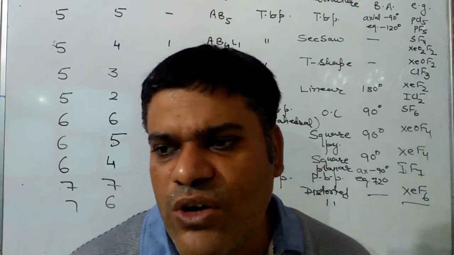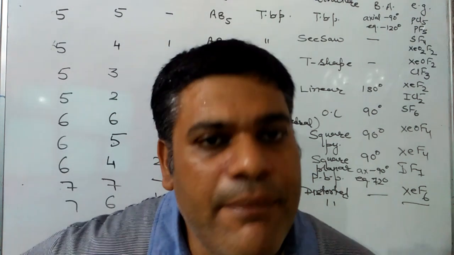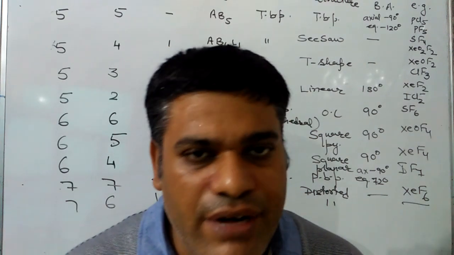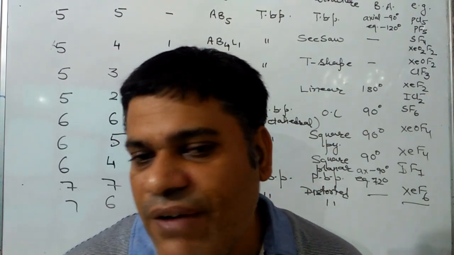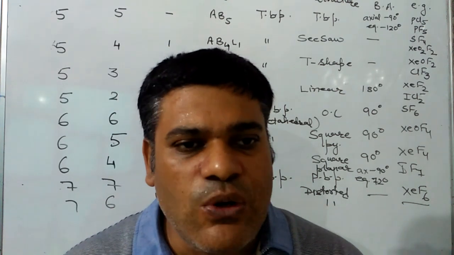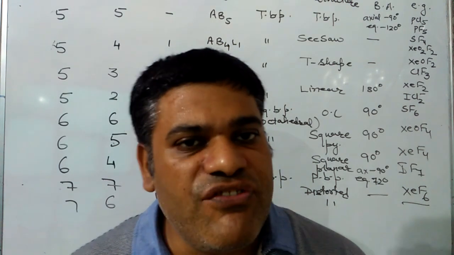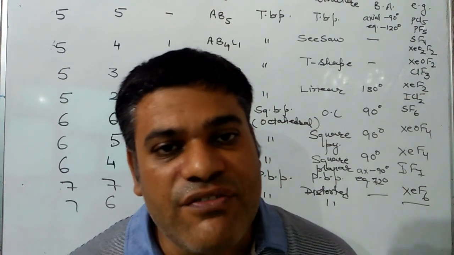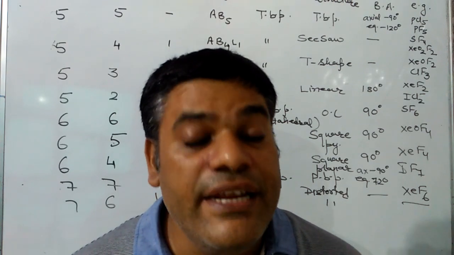Next case is total 5, all are bond pair, shape will be trigonal bipyramidal, angles are 2, axial and equatorial, axial 90, equatorial 120, example is PCl5, PF5. Next case is total 5, 4 bond pair, 1 lone pair, shape will be seesaw. Next is total 5 with 3 bond pair, 2 lone pair, symbol will be AB3L2, shape will be T-shape. Next will be 2 bond pair, 3 lone pair, symbol will be AB2L3, shape will be linear.